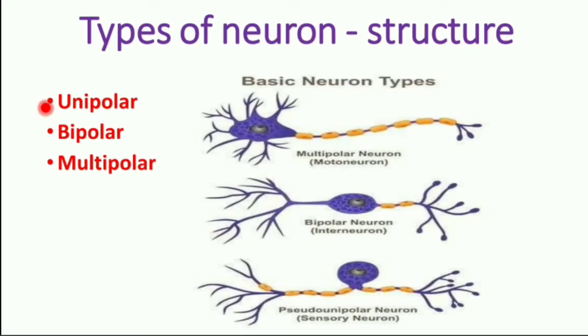Types of neuron based on the structure: unipolar, bipolar and multipolar. This is the unipolar. It has a cyton and a single cytoplasmic process which is divided into two parts. One acts as dendrites, another acts as axon. Coming to the bipolar neuron, it has two cytoplasmic processes. One acts as dendrites, another acts as axon. Coming to the multipolar neuron, the cyton has many branches. Many branches act as dendrites and one single branch acts as axon.